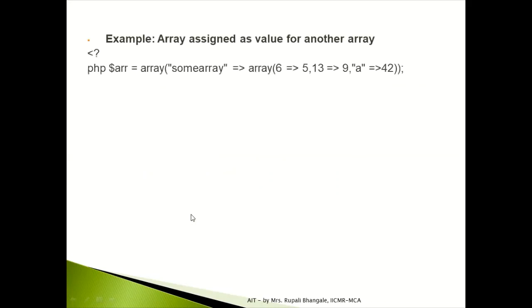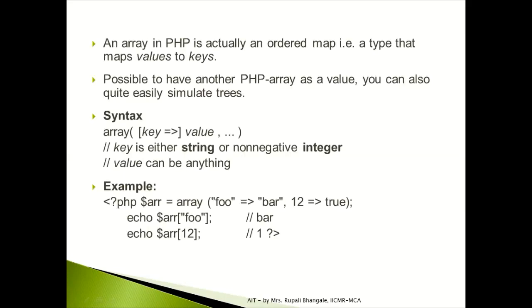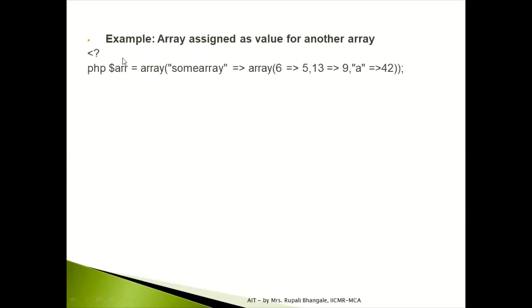Now how these arrays are being assigned. Like the previous example, we had these values assigned on individual basis, but there is a possibility where this array can be allocated to another one. Like this, I'm having this $ARR which can be created from your sum array. So this is how an array can be assigned as value for another array. So I'm having this sum array which is being assigned to your array.